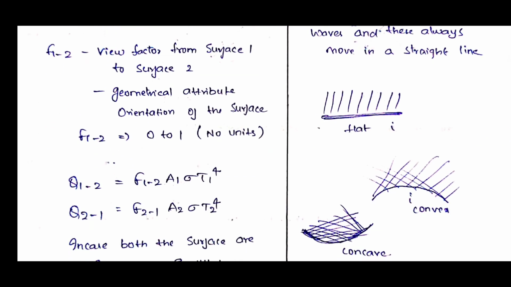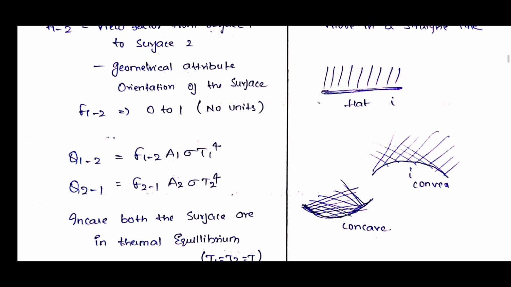Q21 is equal to F21 A2 sigma T2 power 4. Remember that in F12 or F21, the first term is the surface which is emitting the radiation, and the second term is the surface which is absorbing the radiation. Now in case both the surfaces are in thermal equilibrium, what do I mean by thermal equilibrium? It means that the temperatures of both the surfaces are the same. That means T1 is equal to T2 equal to T.